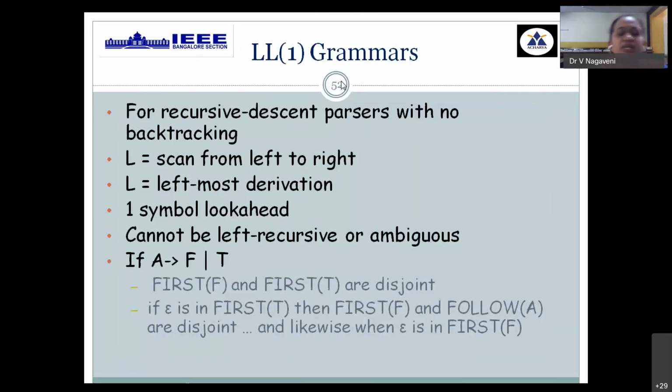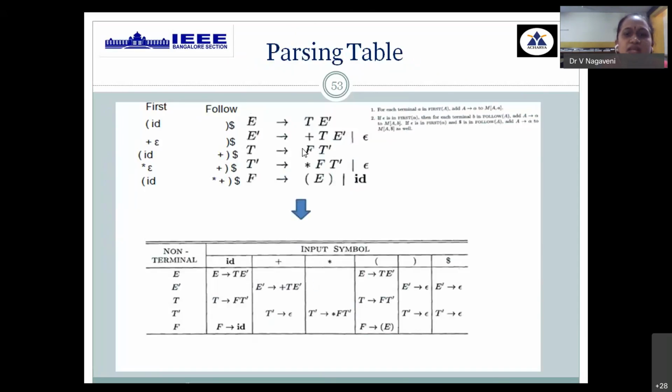Now we need to start building our top-down parsing table. We see that we want a non-backtracking approach. So when you call it an LL1 table, the first L indicates that we are always scanning the input from left to right, and the second L indicates that we are following an LMD process. Then the 1 indicates that we are always taking care of one input symbol at a time. Make sure that your LL1 input grammar is free from all the prerequisites. Then, applying first and follow, once the result is ready, you have two steps. To fill in the contents of your LL1 or predictive parsing table, there are two rules.